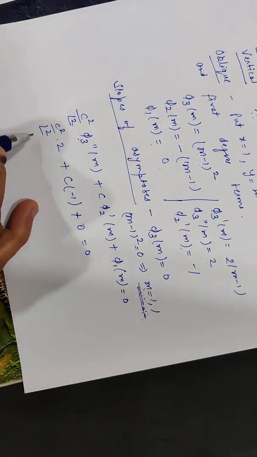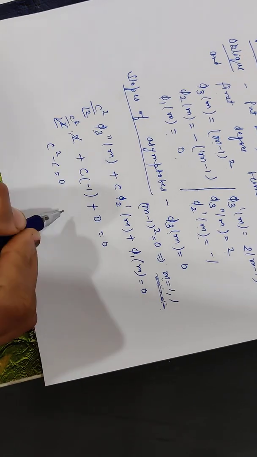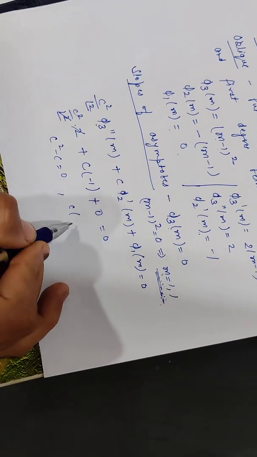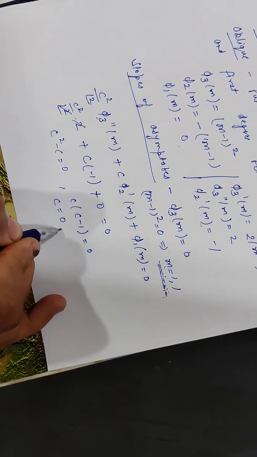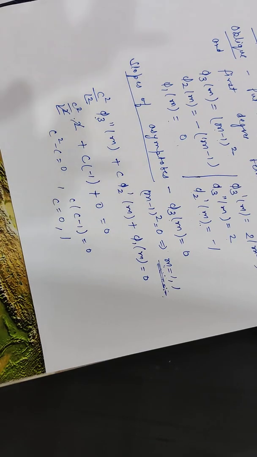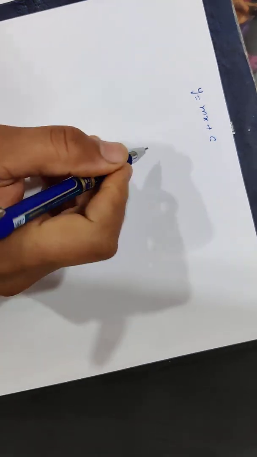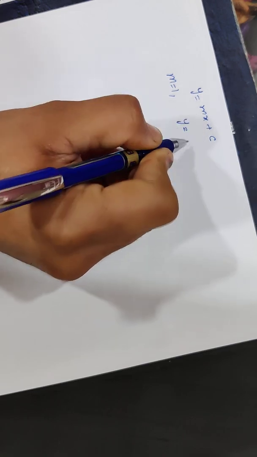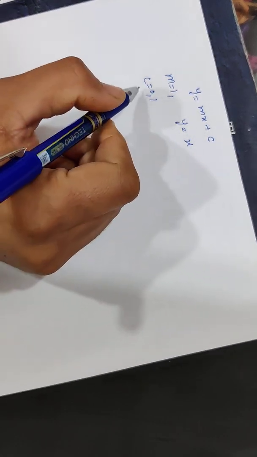Now we will simplify this. 2 cancels 2, so c square minus c equal to 0. Taking c common, we get c into (c minus 1) equal to 0. So we have two values of c: 0 and 1. So finally we can find our asymptotes. y equal to mx plus c. Putting the values of m and c, we have only one value of m, which is 1. So put m equal to 1, and we have two values of c, 0 and 1. We will put them one by one.